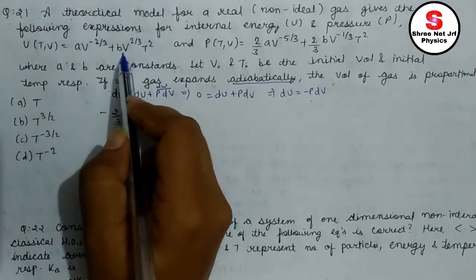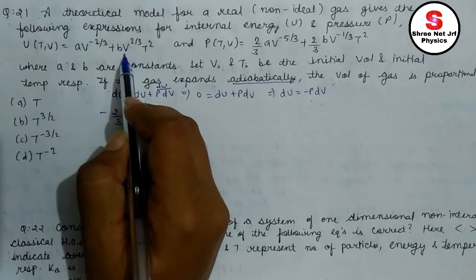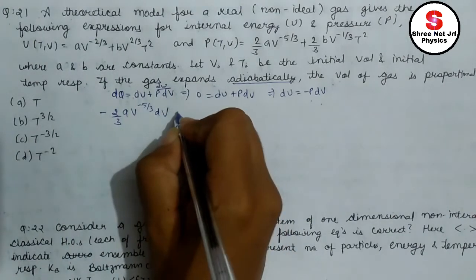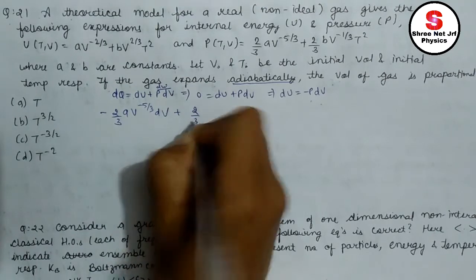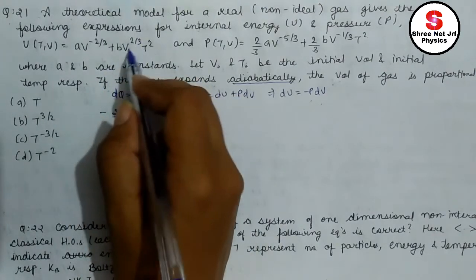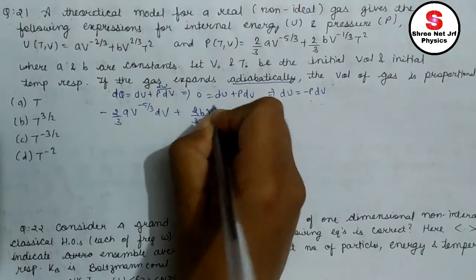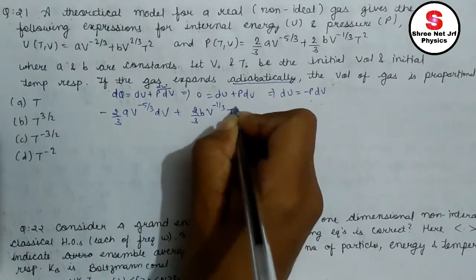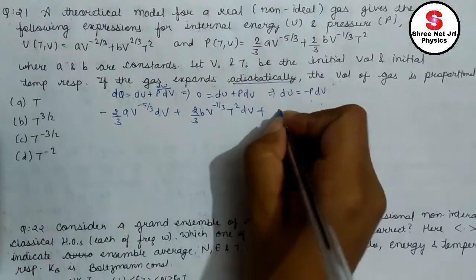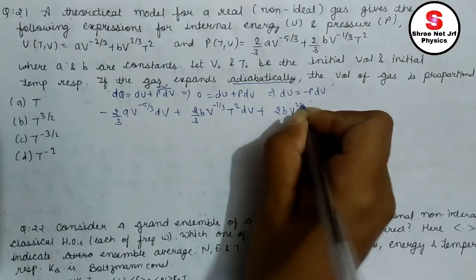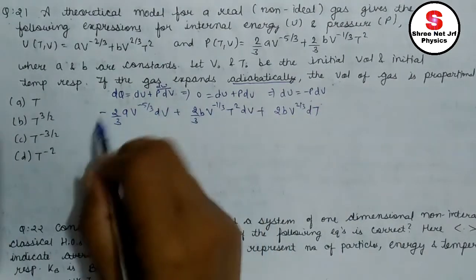Now in this term, there are two variables, volume v and temperature T both. Okay, so I need to do this. b is constant, 2 by 3 v. I am doing first for volume: v to the power 2 by 3 minus 1, that means minus 1 by 3, T square dv. Then for temperature, if I do 2b v to the power 2 by 3 dt, it is what?